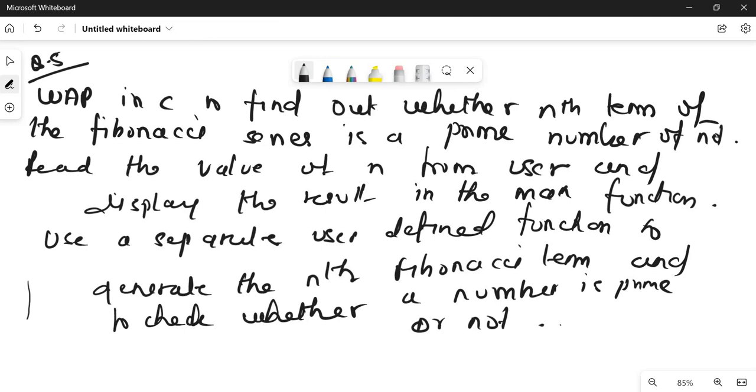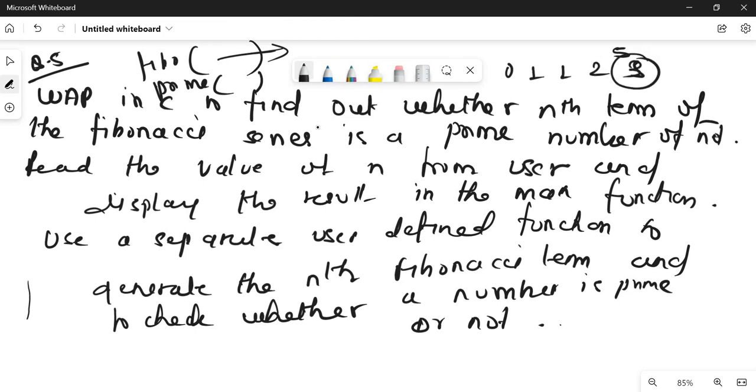So what is this question? You have to write two functions: one Fibo function for finding the nth term, and one prime function to check whether the nth term is prime or not. For example, they have asked you to find the fifth term of the Fibonacci series. So what is the fifth term? 0 1 1 2 and 3. I think 3 is the fifth term. So with the Fibo function you find the term, then pass this term to the prime number function to check whether this number is prime or not. So it is a prime number.